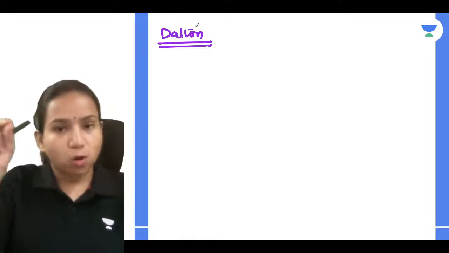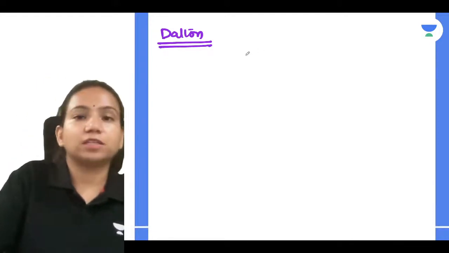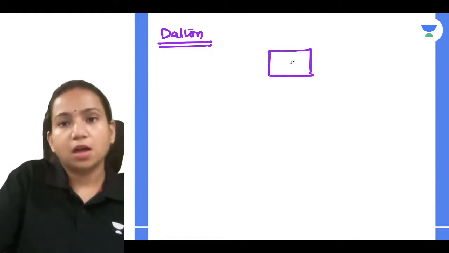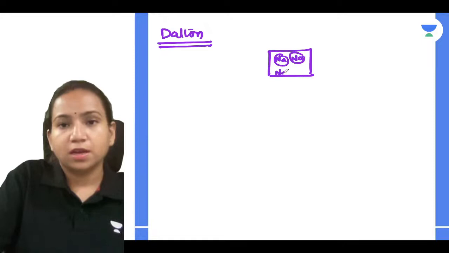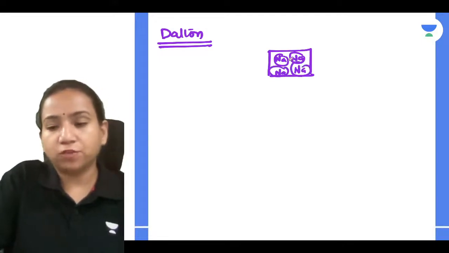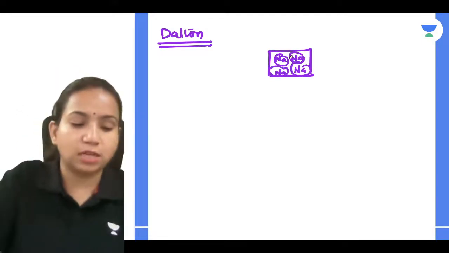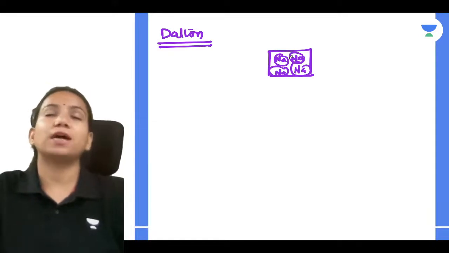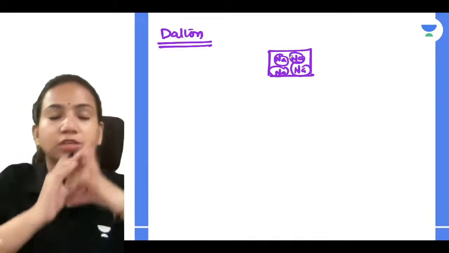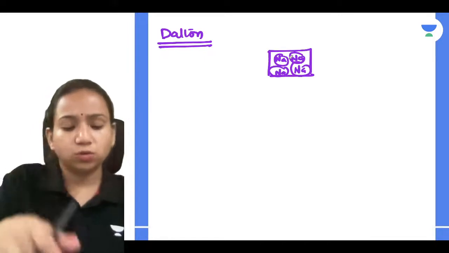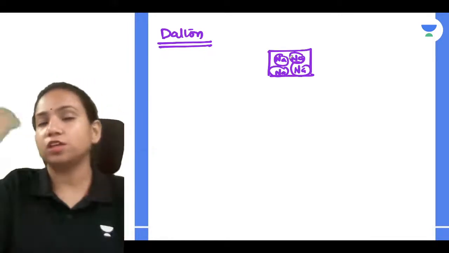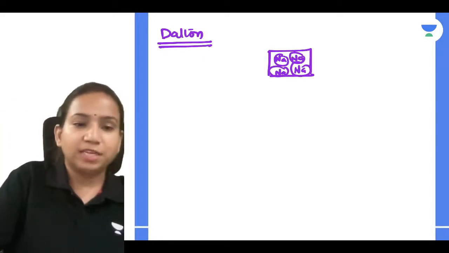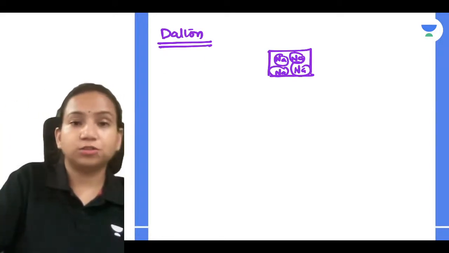He said that all the atoms of a given element are the same. Suppose you have a sodium element, then sodium atoms are going to be there. So every element contains the same type of atoms, and atoms of different elements combine together to form a compound. And whenever a chemical reaction occurs, there is a reorganization of atoms.